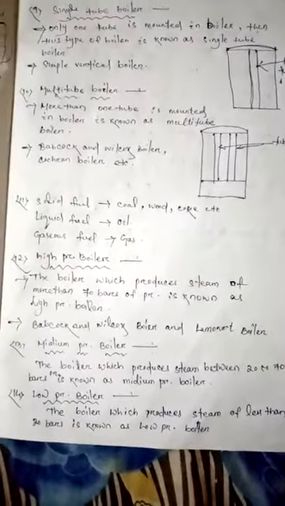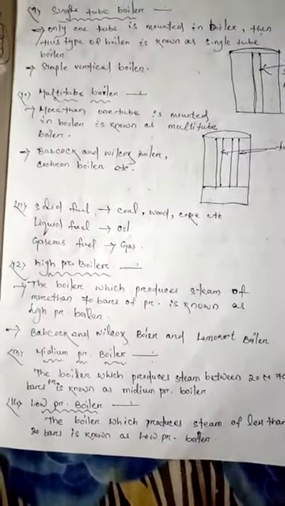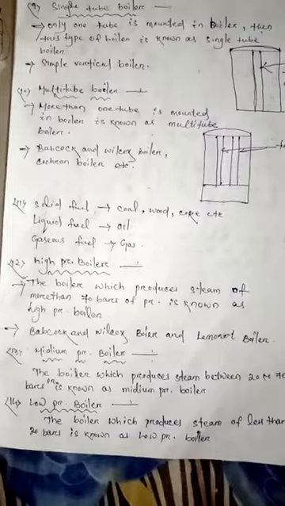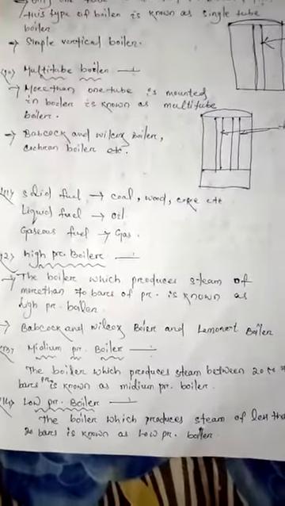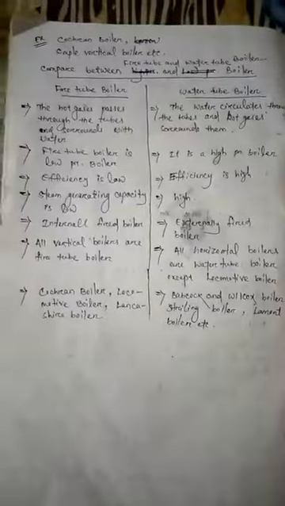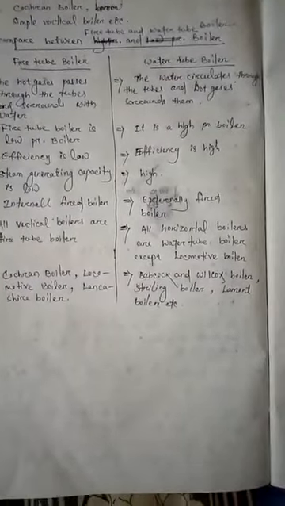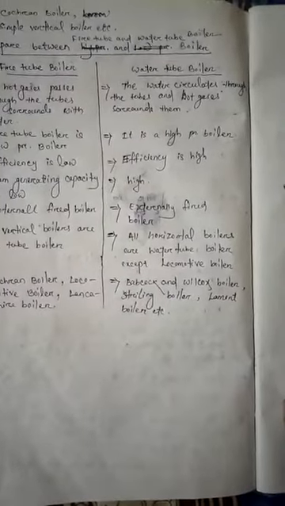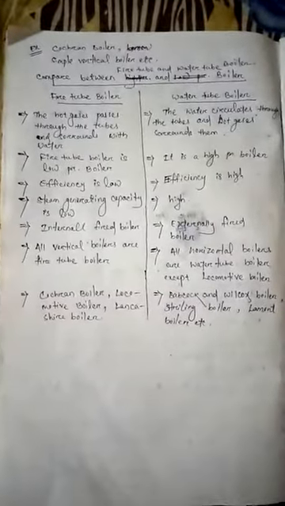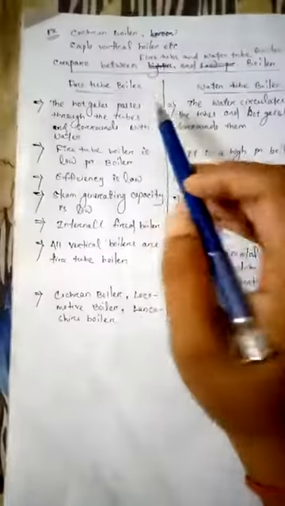Since pressure is low, the steam generation is low as compared to the high pressure boiler. Next we discuss the comparison between fire tube and water tube boiler, or what is the difference between fire tube and water tube boiler. First, the fire tube boiler.